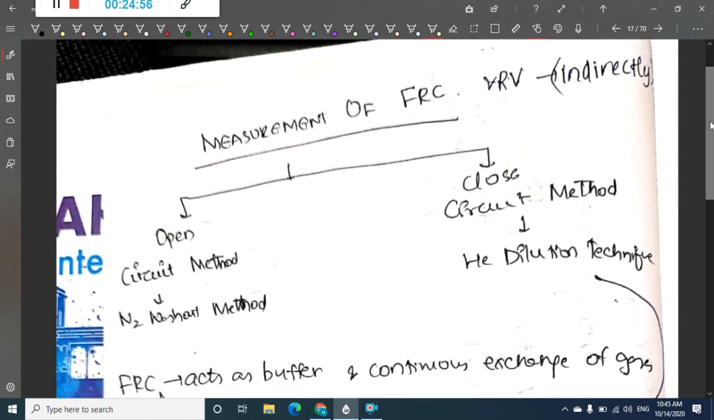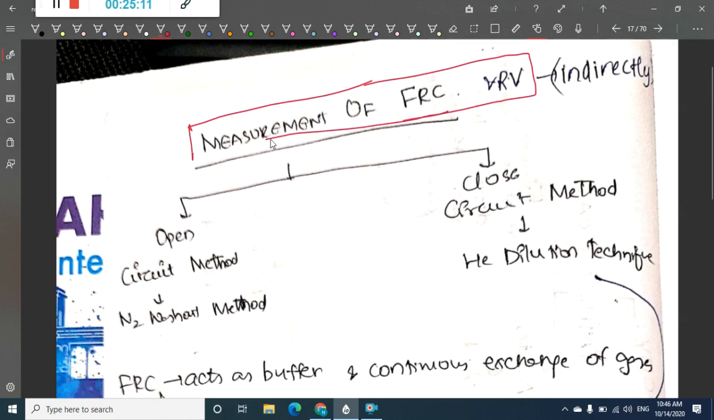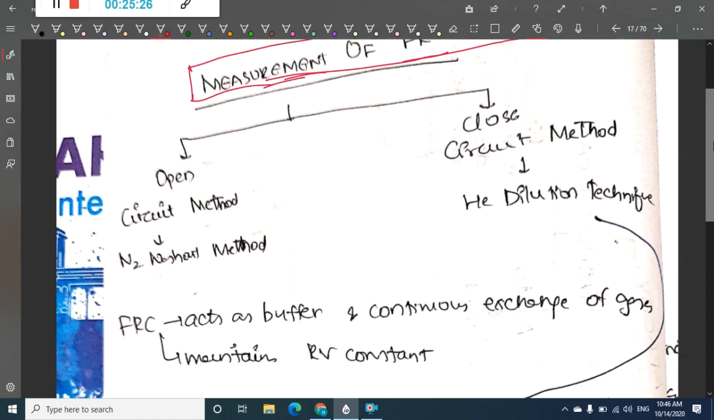Then what about the measurement? See, all the volumes which we have dealt with till now can be measured by spirometer except these two. We cannot measure the functional residual capacity, and residual volume cannot be measured. So we will have to measure them indirectly, because we cannot measure them directly.